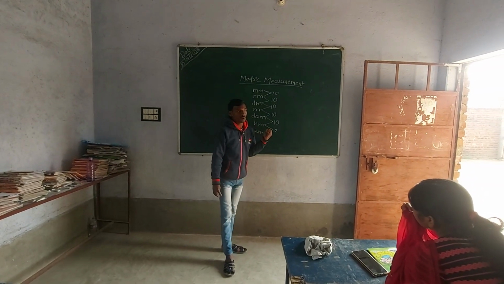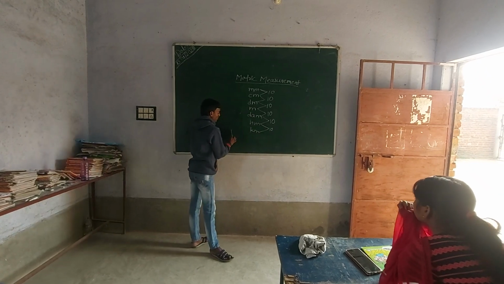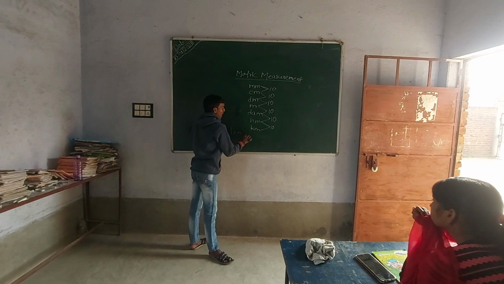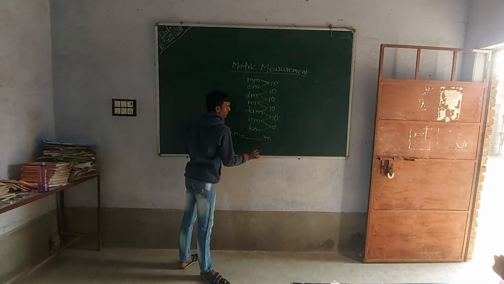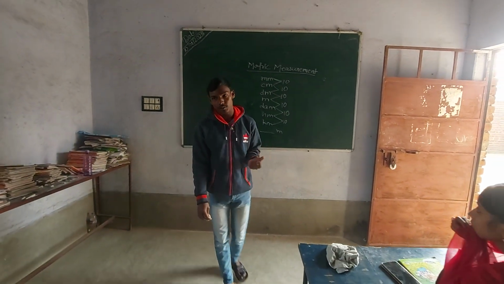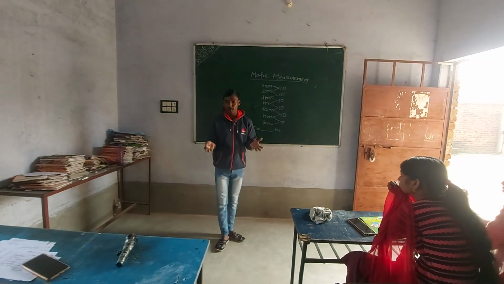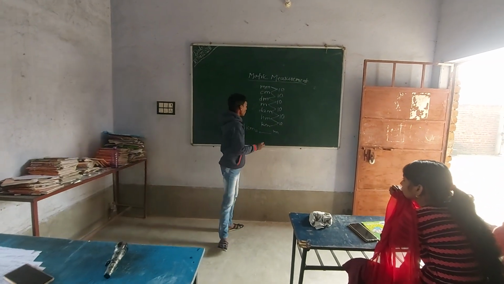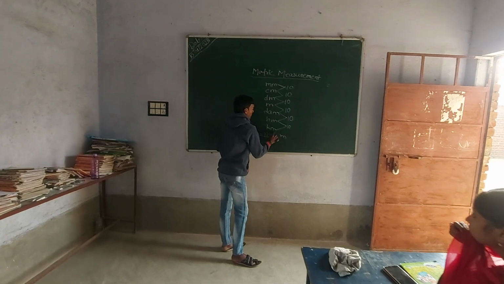Like if I am talking about 1 kilometer equals how many meters, I think every person knows how many meters are in 1 kilometer, because it is common and standard. Everyone knows there are 1000 meters.